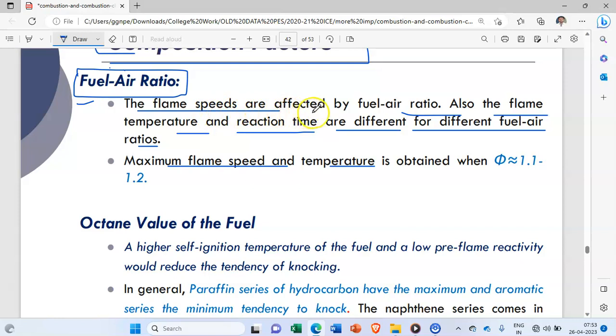This is a composition factor. The flame speeds are affected by fuel air ratio. Also, the flame temperature and the reaction time are different for different air fuel ratios, and that we have already discussed. Maximum flame speed and temperature are obtained when the equivalence ratio, phi, is 1.1 to 1.2. So we have to continuously maintain this equivalence ratio so that there will be no knocking.